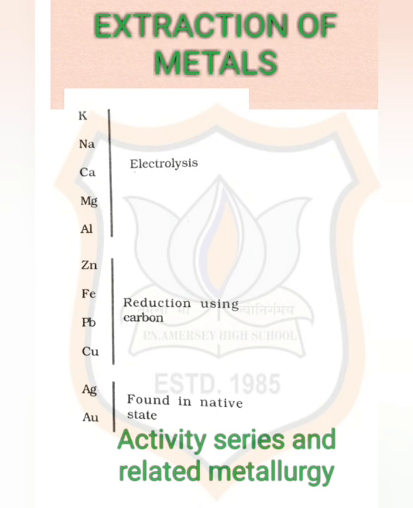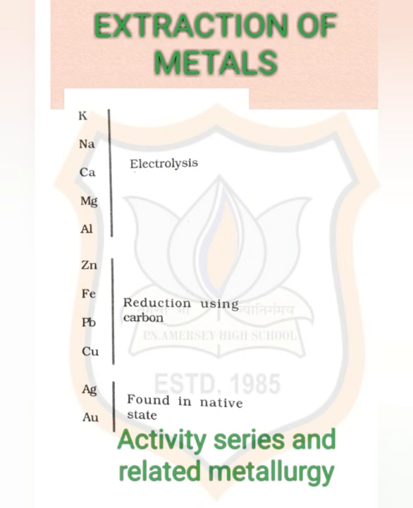For example, gold, silver, platinum, copper, they all are found in free state. Copper and silver are also found in the combined state as their sulfide or oxide ores. The metals at the top of the activity series like potassium, sodium, calcium, magnesium, aluminium are so reactive that they are never found in nature as free elements. The metals in the middle of the activity series like zinc, iron, lead, etc. are moderately reactive. They are found in the earth's crust mainly as oxides, sulfides, or carbonates.